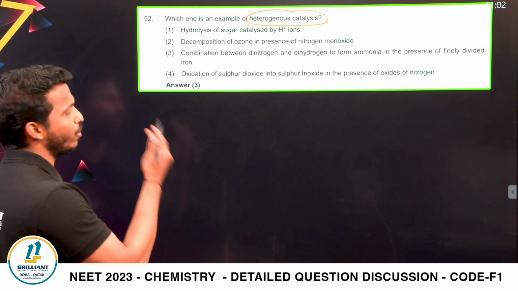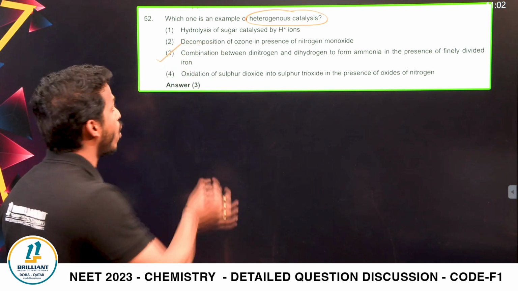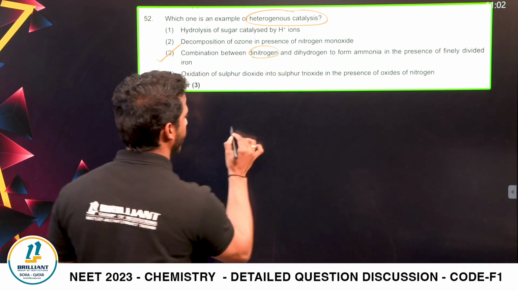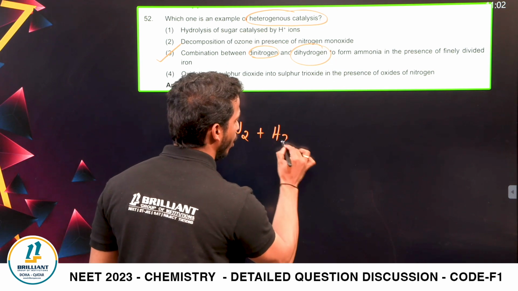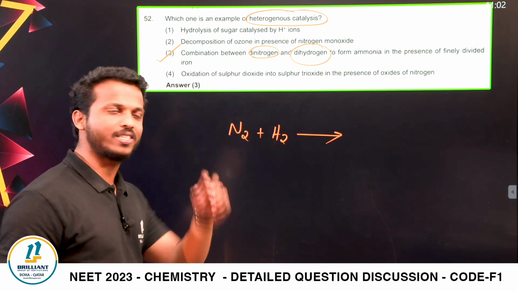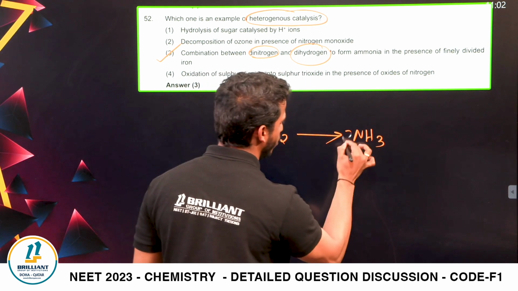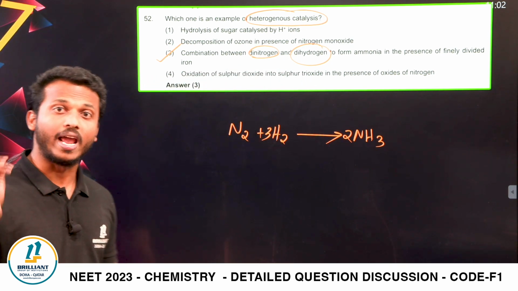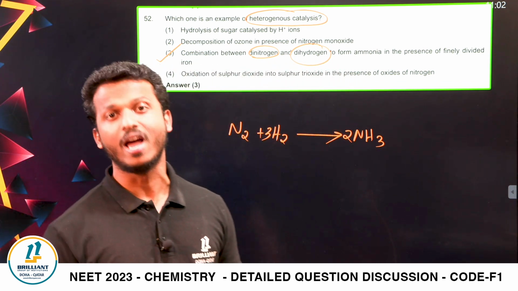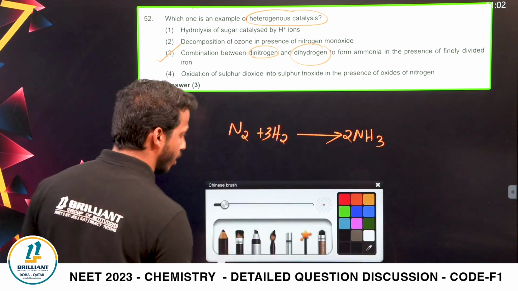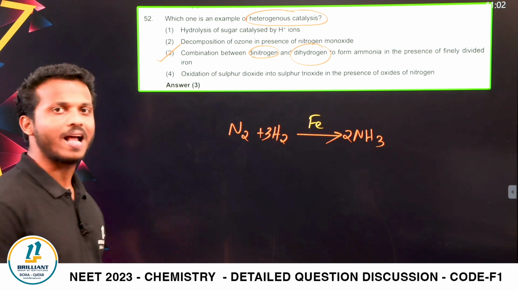For example, that you studied in the NCERT textbook itself, that is option third one, dear all: combination between dinitrogen, N2, and dihydrogen, H2. You know very well, when you combine nitrogen and hydrogen, you get ammonia: N2 + 3H2 gives 2NH3. This is called the Haber process, the preparation of ammonia from dinitrogen and dihydrogen. In this preparation, what is the catalyst we are using? Finely divided iron as the catalyst.